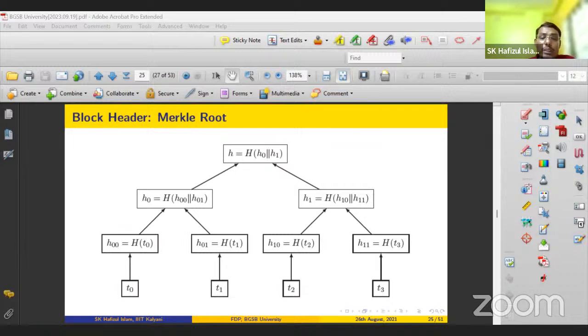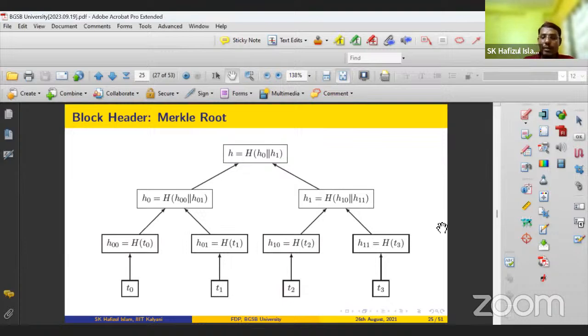But here you see, you have to keep all the digest values, all the 10 digest values. But is there any mechanism so that instead of keeping all the 10 digest values, you keep only a single digest? Yes, the Merkle tree will help you keep only a single digest, not all the 10 digests. So that will reduce the storage requirement. So here, this is the application of the Merkle root.